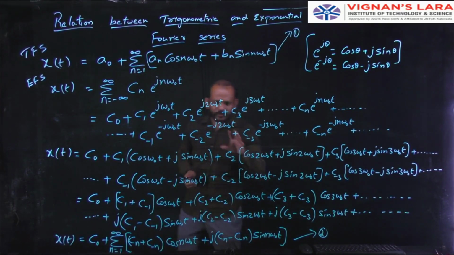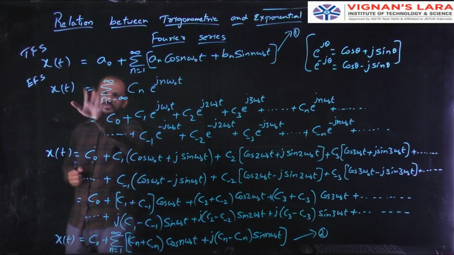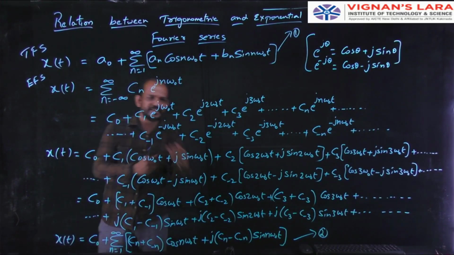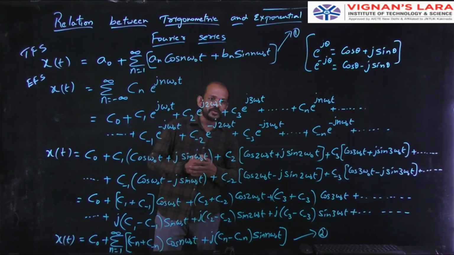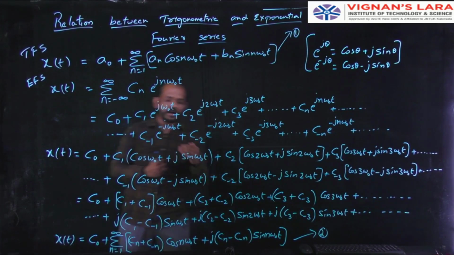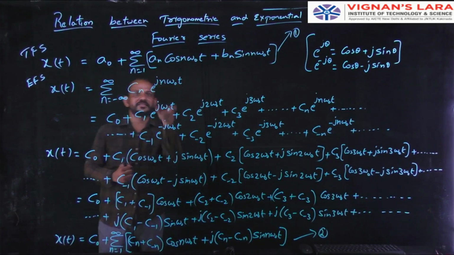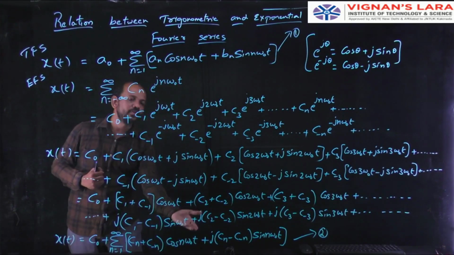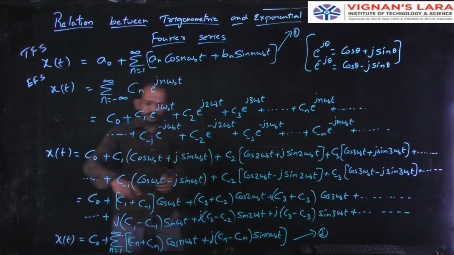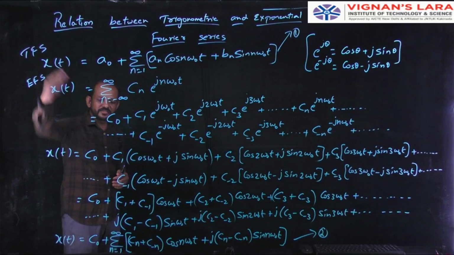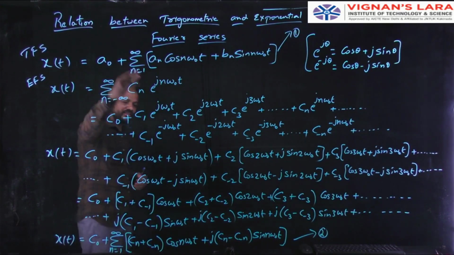So what it is, here I converted this exponential Fourier series into trigonometric functions. Why? Because I need a relation between these two. So to get the relation, I had to convert this exponential into sines and cos, that is into trigonometric functions. So finally I can compare these two equations now, because these two are in the same format.